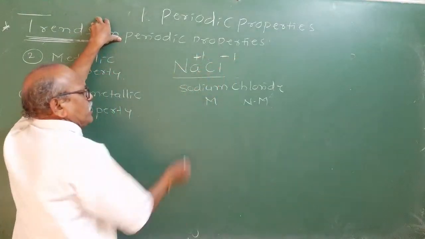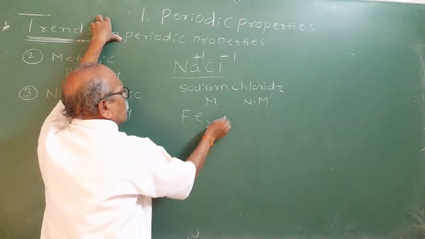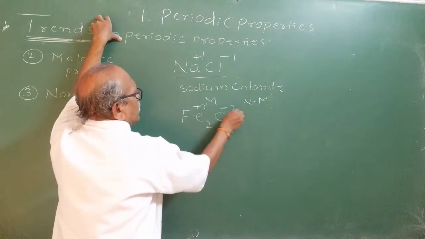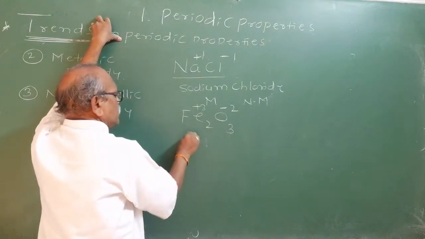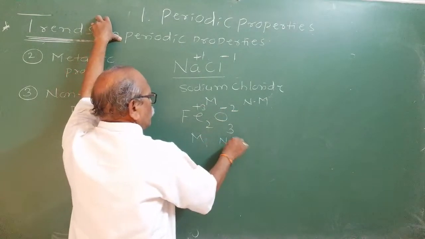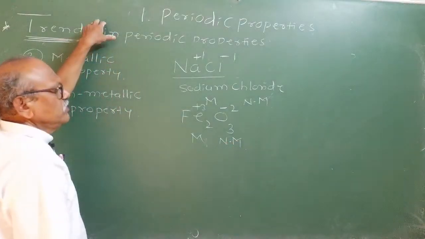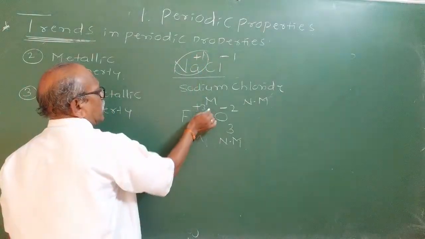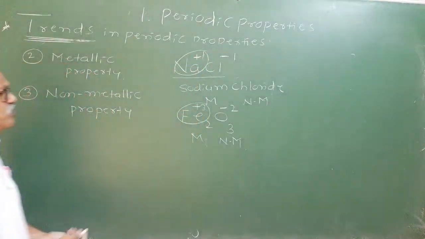You take any metal, for example ferric oxide. Fe plus 3 is a metal, oxide is a non-metal. Iron is the metal, oxygen the non-metal. What do you observe from this? You can observe that the metal becomes Na plus, and iron becomes Fe plus 3. How is it possible? Observe here.